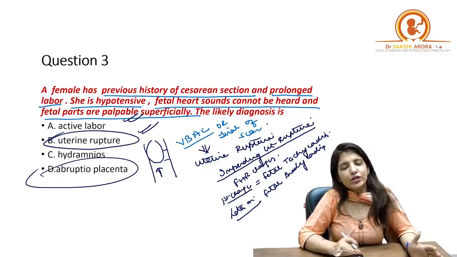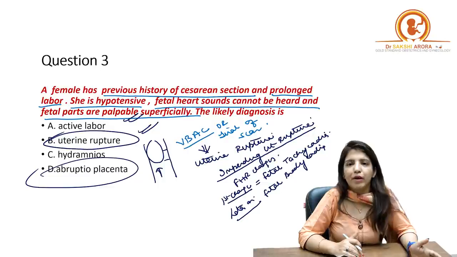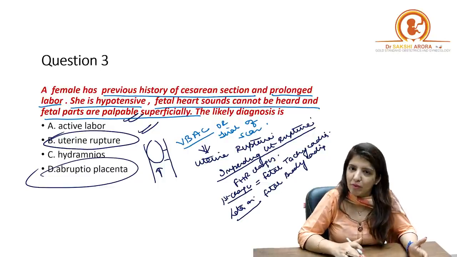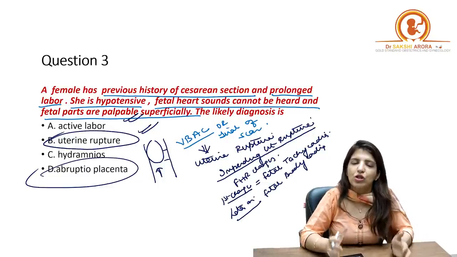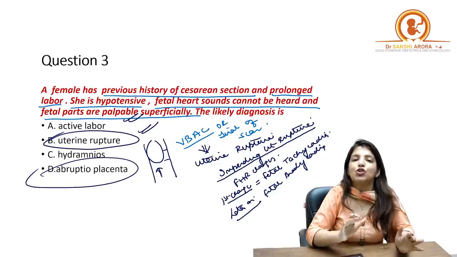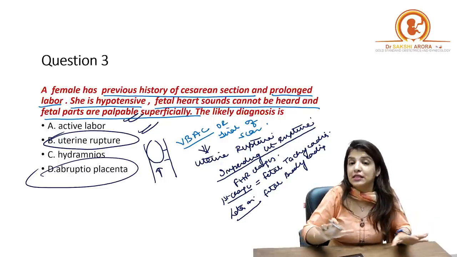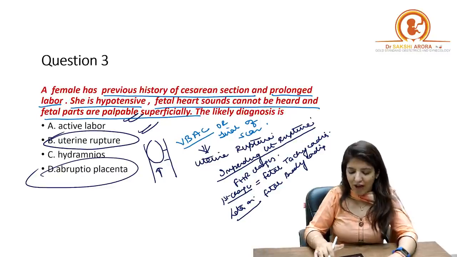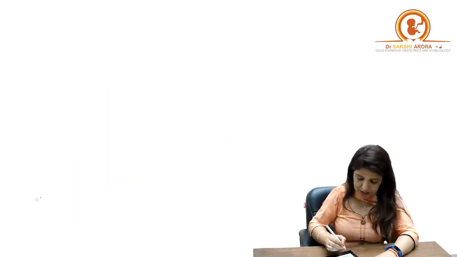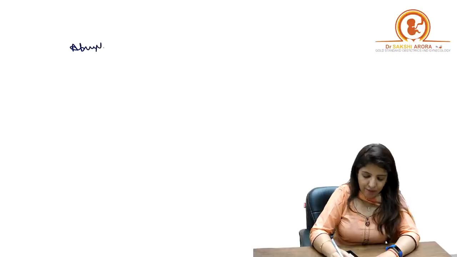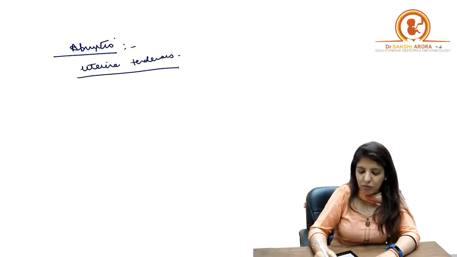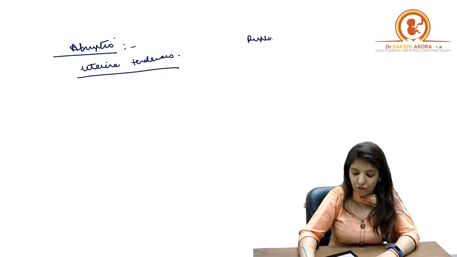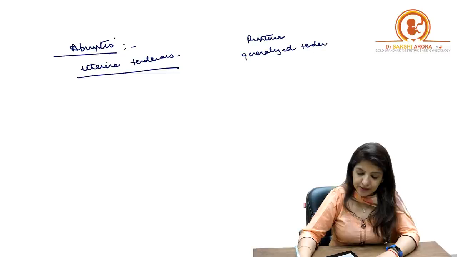The other very important distinguishing features between abruptio and uterine rupture, which you have to remember: in uterine rupture also tenderness is present, but it is generalized tenderness. So please write these two things. In case of abruptio, the uterine tenderness will be present, whereas in case of rupture, you are going to get generalized tenderness.